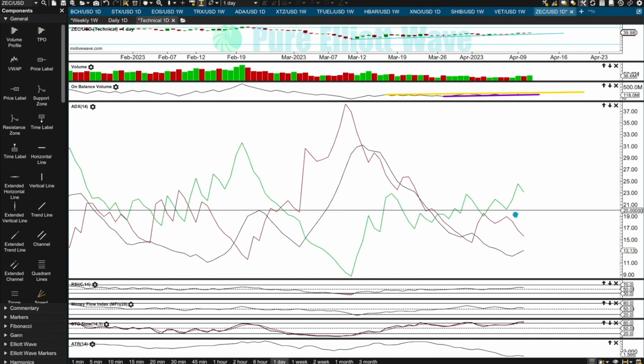ADX on the daily chart is giving no signal yet because it's not yet at 15, but if the ADX line continues to increase, if it reaches 15 and it's coming up from these low levels below both DX lines, that will provide a very strong bullish signal. 15 is the filtering point that I'm using to filter out false signals, so too early. As yet, no signal from ADX.